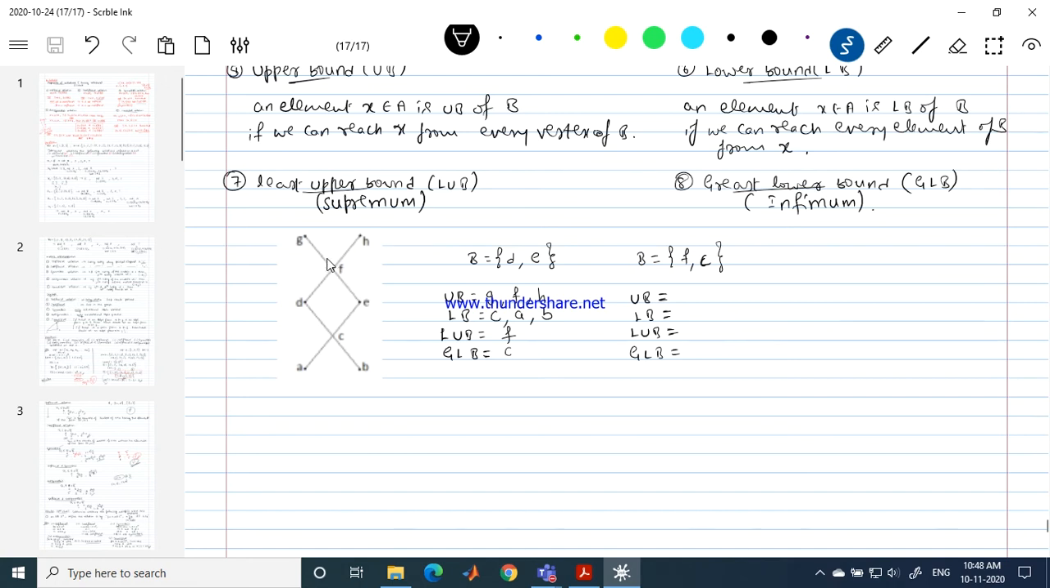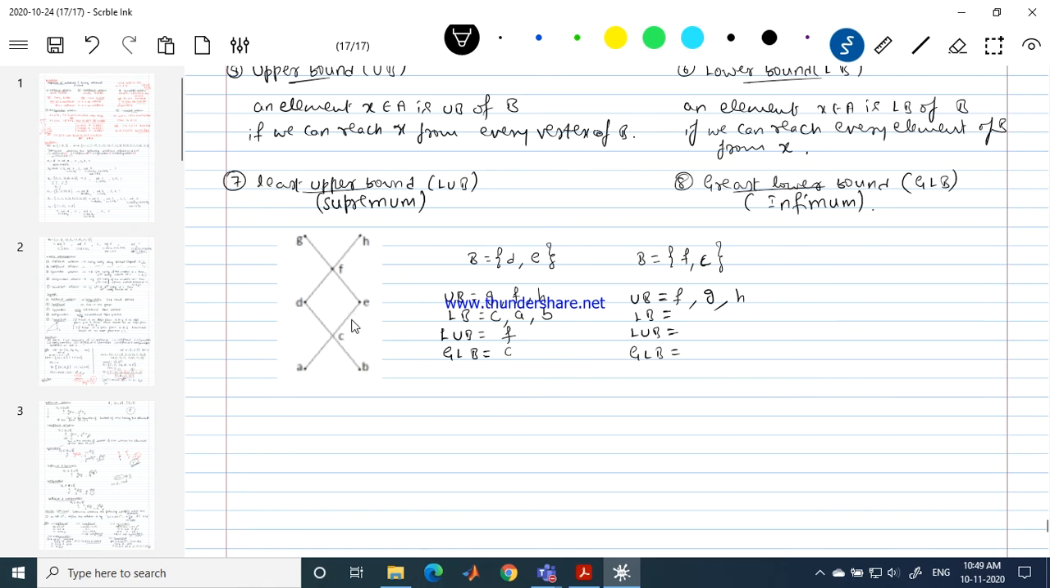What about F? Can't we reach F from F and from C? Yes, I can reach, because at every vertex we have a loop, which means from F we can reach F as well as from C we can reach F. C and F are the elements which are present in my B. From both the elements I can reach F, I can reach G, I can reach H.